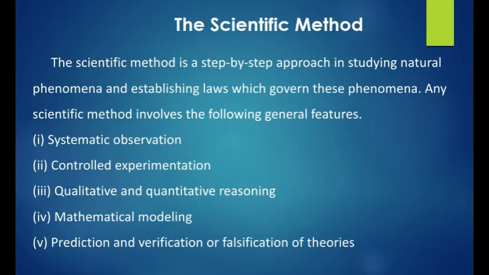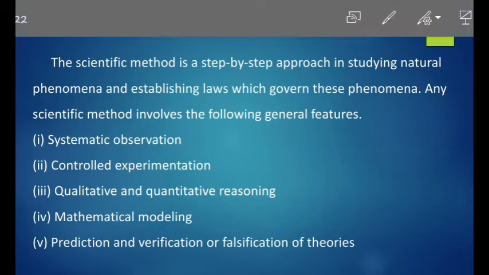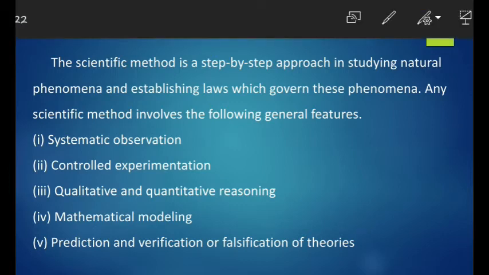ஓகே. In this, the scientific method involves the following general features. Here they are classified in 5 categories. First one is systematic observation. Second one is controlled experimentation, and the third one is qualitative and quantitative reasoning. Fourth one is mathematical modeling, and the last one is prediction and verification. Okay. These 5 methods are involved in the scientific method. Okay. What is the first one?